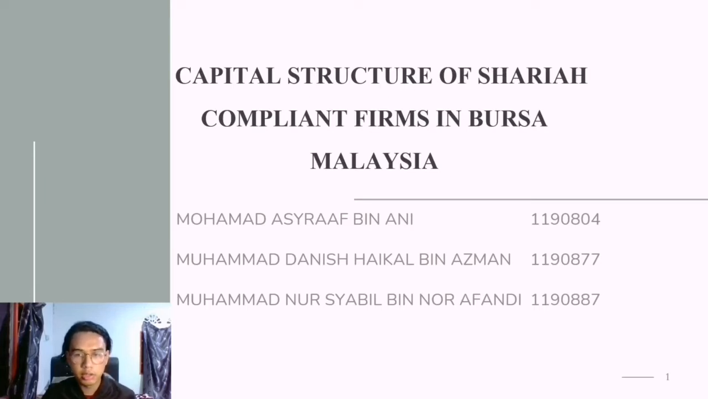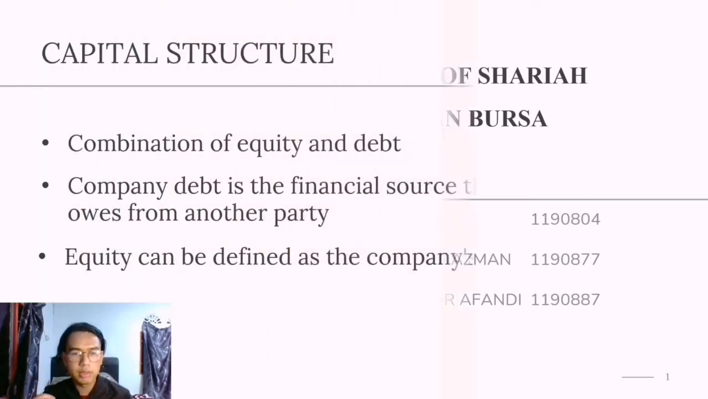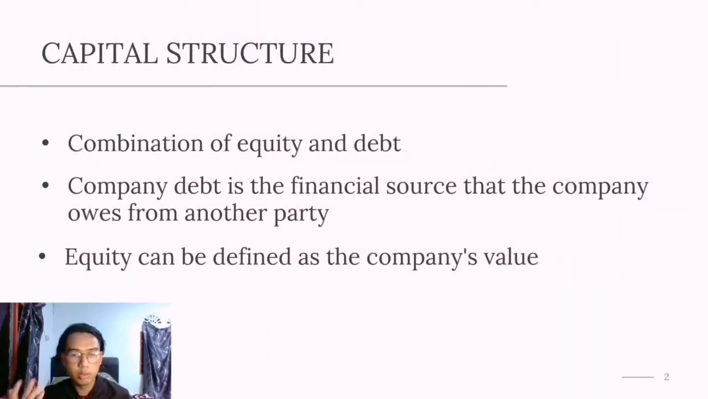Today we will present about capital structure of Shariah compliant firm in Bursa Malaysia. The companies that we choose are EcoBuild Holding Berhad, Maxis Berhad, Time.com Berhad, and OCK City Engineering. Capital structure can be defined as the particular combination of debt and equity used by a company to finance its overall operation and growth. Company debt is a financial source that the company owes to another party, and equity can be defined as the company value.